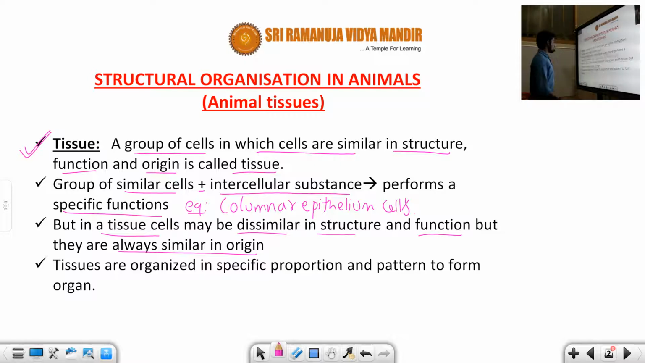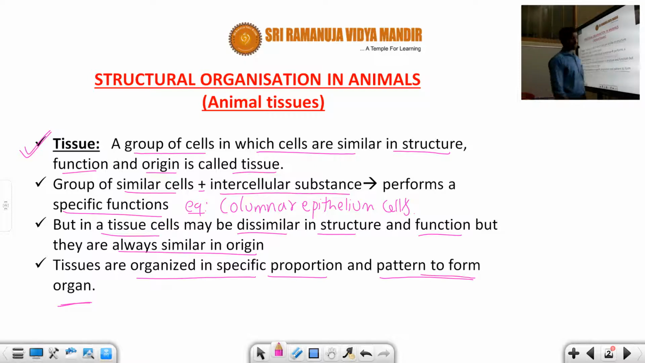Next, another point is that tissues are organized in a specific proportion and pattern to form an organ. Hopefully you know that cells constitute to form tissue, tissue constitutes to form organ, and organ constitutes to form organ system. These things you know already, right? We also discussed the levels of organization in the animal kingdom already. So the tissues are organized in a specific proportion and pattern to form an organ.